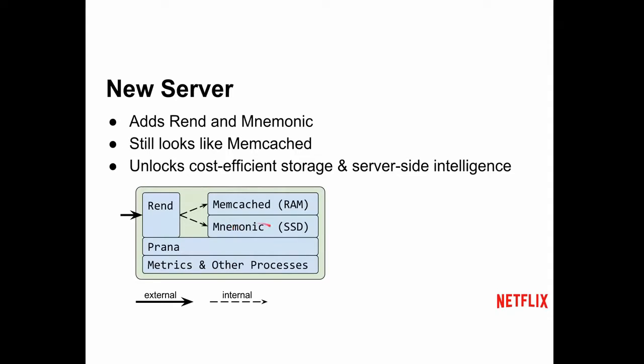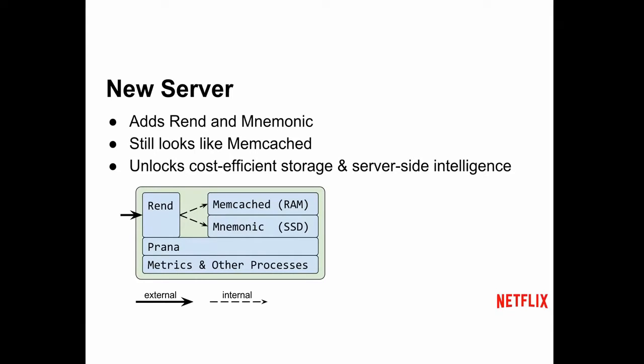And the new server looks like this. We have a proxy in front we call Rend, and then this other piece here called Mnemonic. Rend is a proxy here. It doesn't really store any information. Memcached acts as our L1 cache, and then Mnemonic is our L2 cache. We also still have Prana and other stuff running on the box that are kind of insignificant.